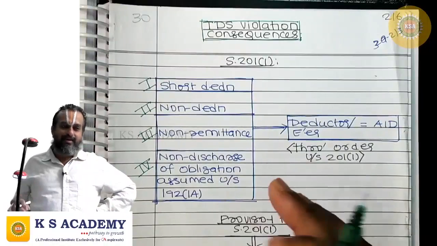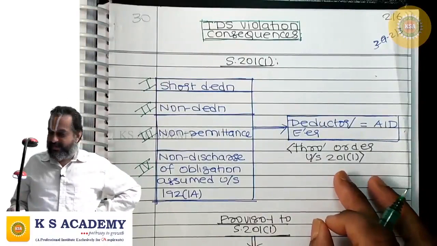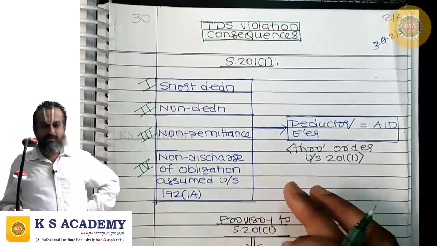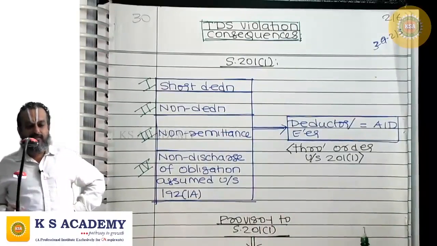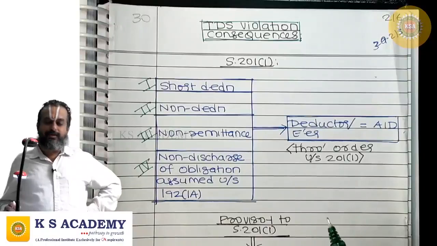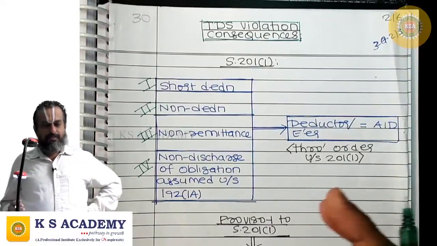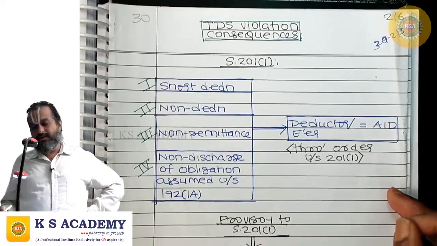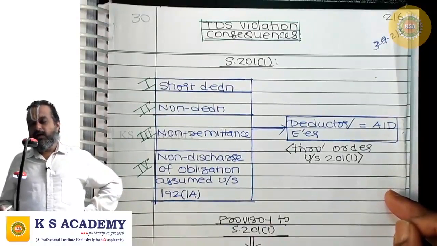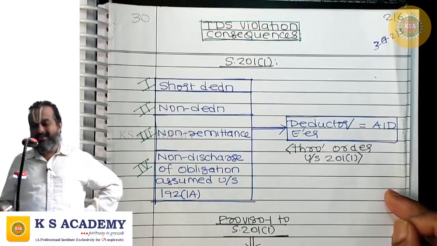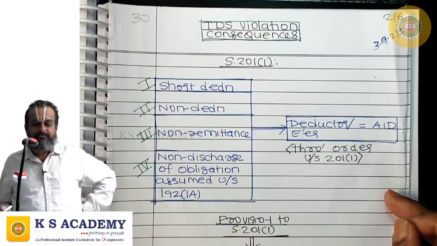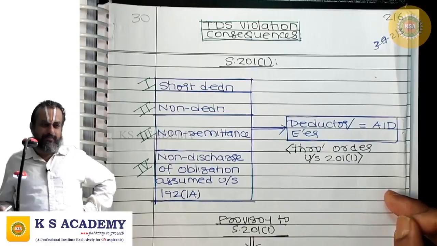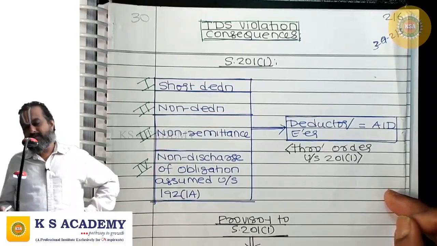Or you don't deduct tax at source only. You have not deducted tax at source at all. Or you have deducted tax at source but you have not remitted it to the credit of the government. There is a non-remittance. Or the employer under 192 1A assumes the obligation to pay the tax on non-monetary perquisites enjoyed by the employee, but is not keeping up his promise.